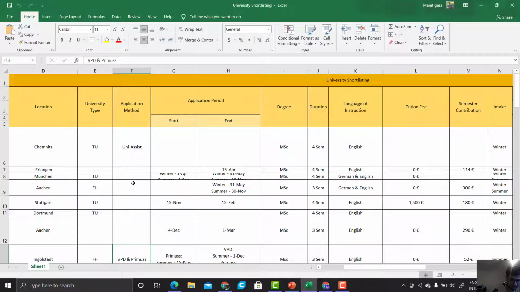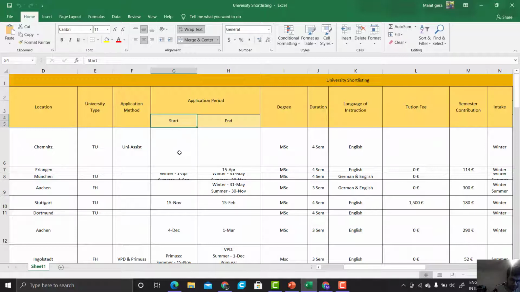You should write that method also, so that at the time of application you clearly know how to proceed. Then write the application period, when the application will start and when it will end. It will surely help you to prepare the documents and apply on time.